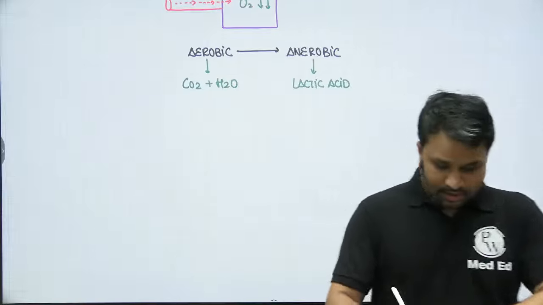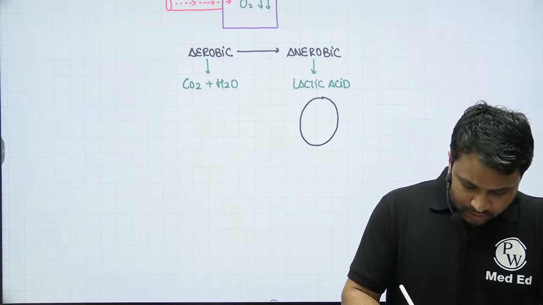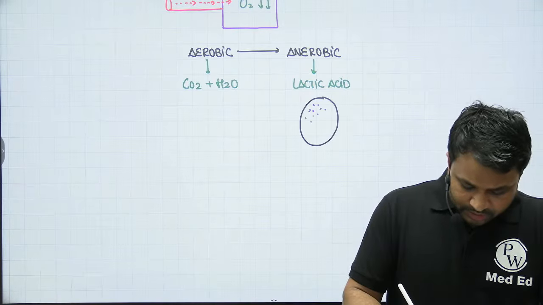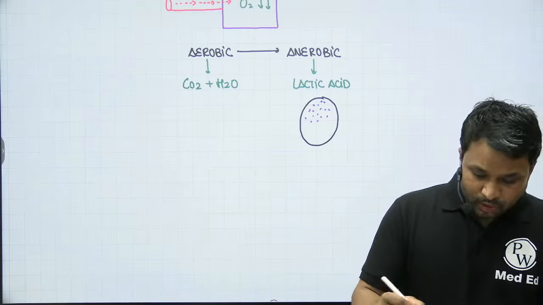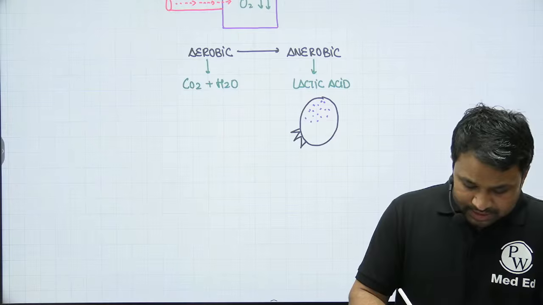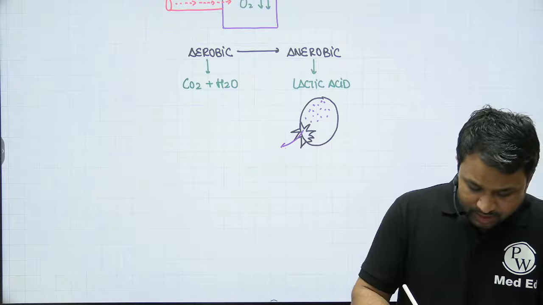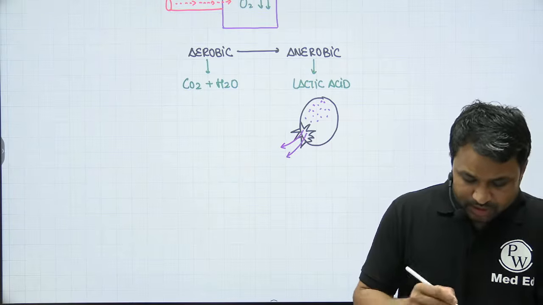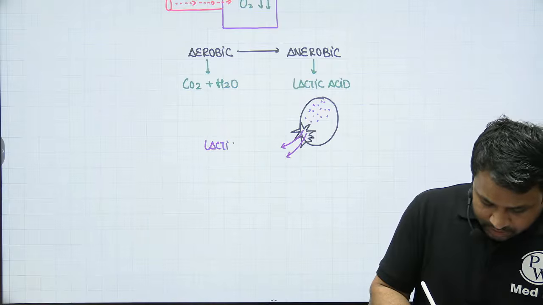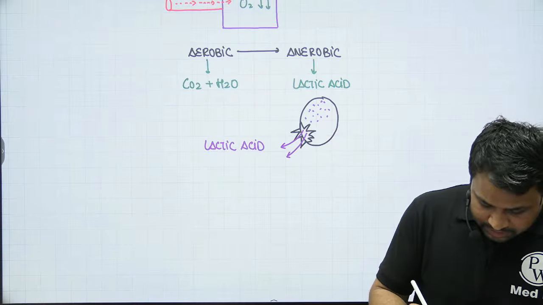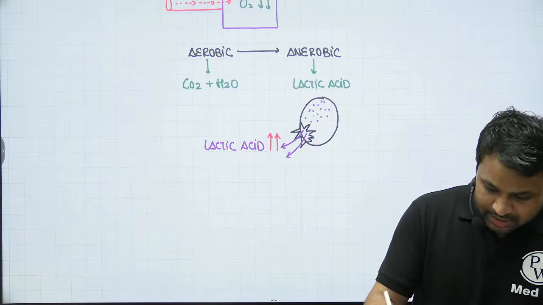If you take this as a representation of the cell, as lactic acid increases, it activates the lysosomal enzymes, resulting in cell lysis. Because of cell lysis, excessive lactic acid is secreted into the circulation, so its concentration in the circulation is going to shoot up.